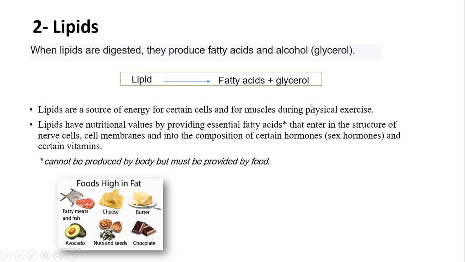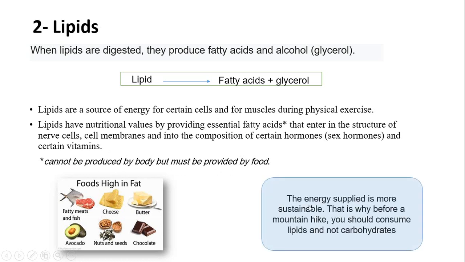What do they mean by essential fatty acids? The essential fatty acids can't be produced by the body. They must be provided by food. The energy supplied is more sustainable. That is why before a mountain hike, you should consume lipids and not carbohydrates.